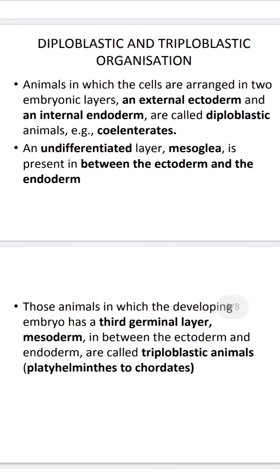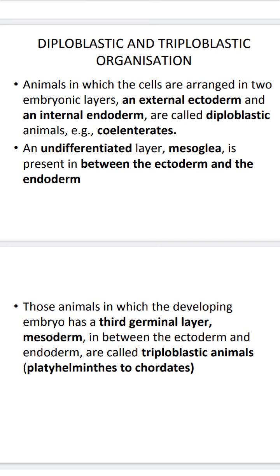Those animals in which the developing embryo has a third germinal layer, mesoderm, in between the ectoderm and endoderm are called triploblastic animals. Example, Platyhelminthes to chordates. In some animals, during embryonic development, they have 3 germ layers. The first is the external ectoderm, the middle one is the mesoderm, and the inner one is the internal endoderm.